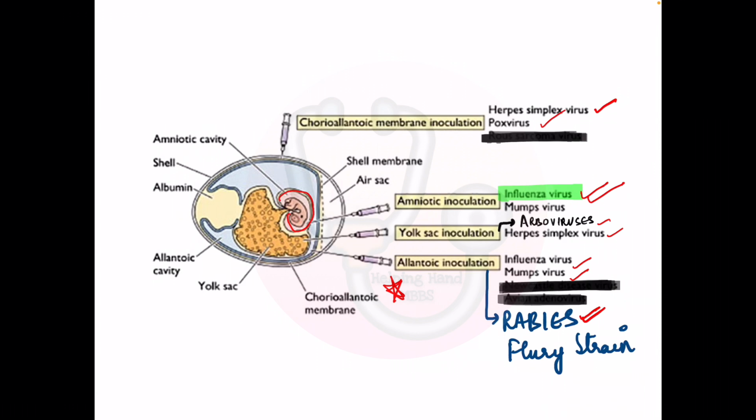To the most outer side, we have the chorioallantoic membrane, in which we can grow two viruses, herpes simplex virus and pox virus. Then amniotic cavity, we can grow influenza virus and mumps virus. You should remember influenza. And then the yolk sac, we need to remember arboviruses and herpes simplex virus. In the allantoic cavity, sorry, remember that for the viruses against which we are developing vaccine, we grow those types of viruses like influenza, mumps, and rabies.